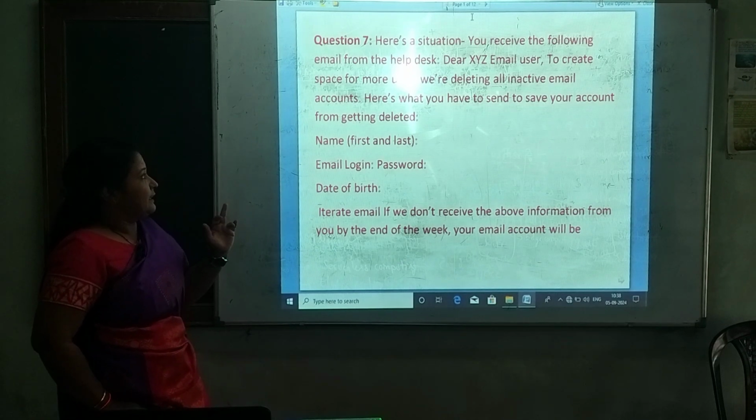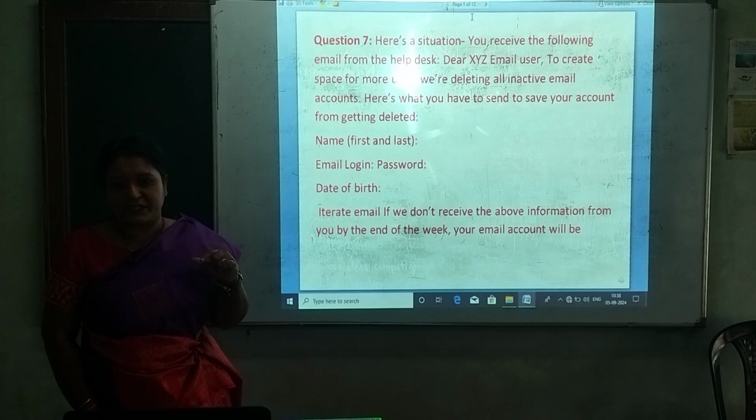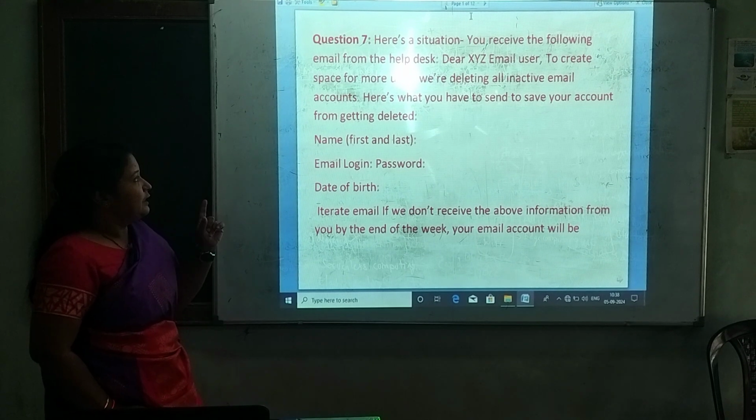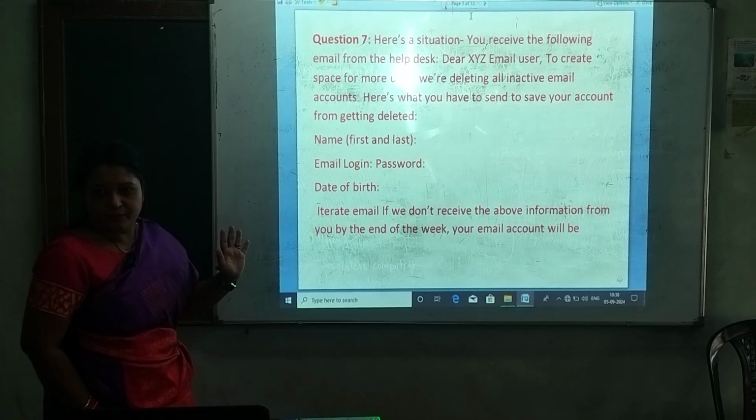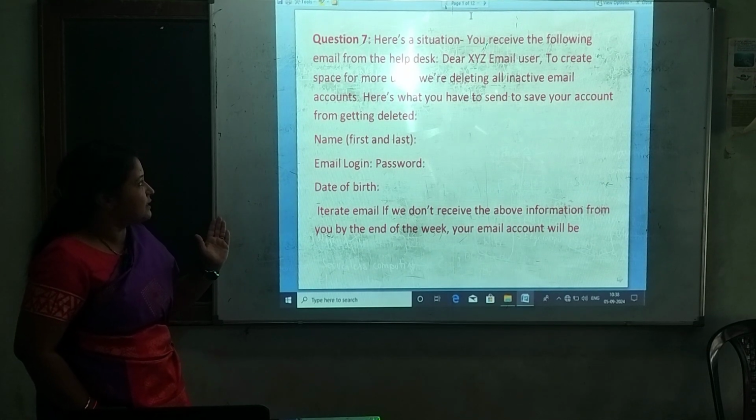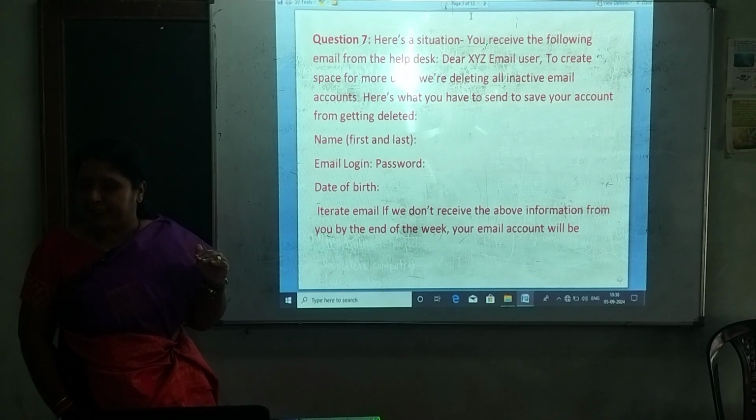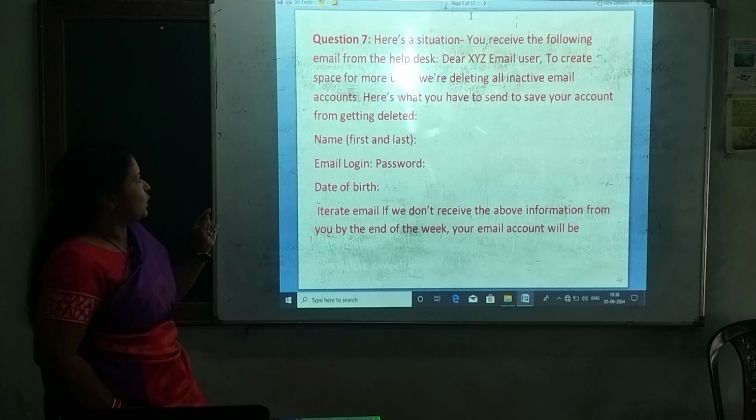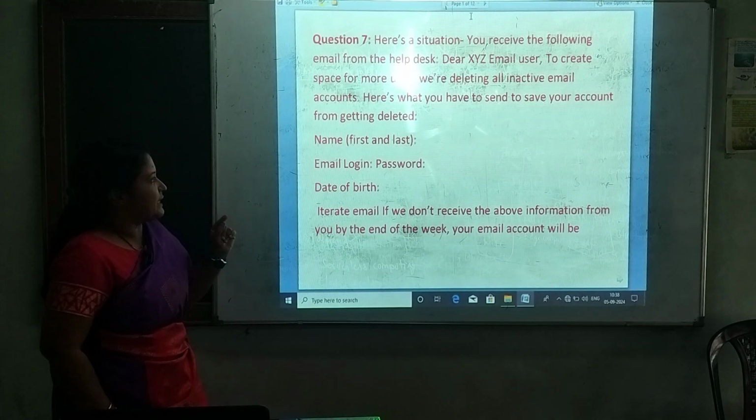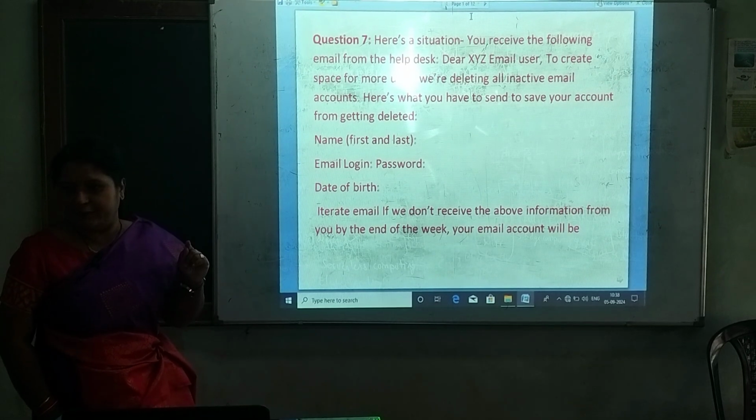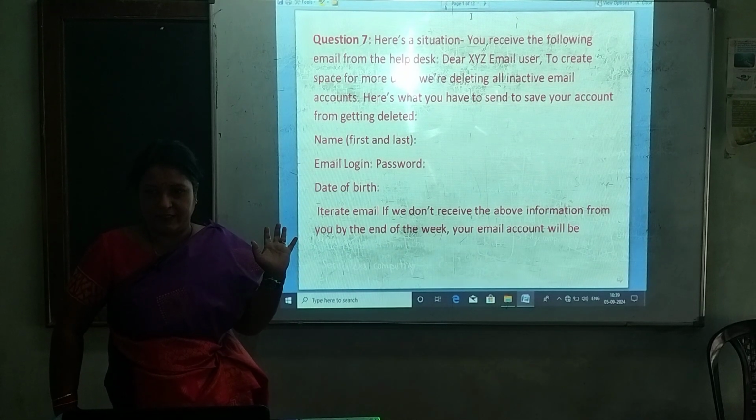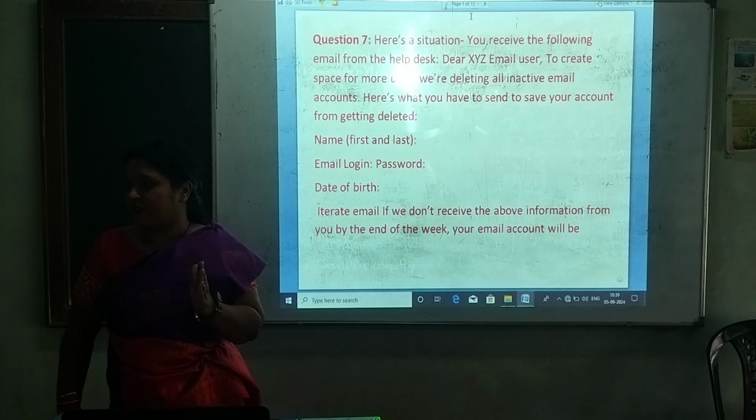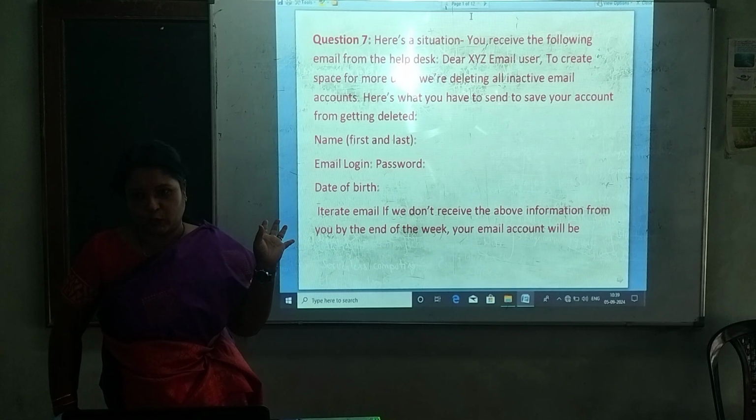Dear XYZ, the name of the person who is receiving the mail. Dear XYZ, email user. To create a space for more users, we are deleting all inactive email accounts. Here's what you have to send to save your account from getting deleted. If you don't want to delete your email account, you should send this information. Otherwise, if it is inactive for a long time, they will delete that account.